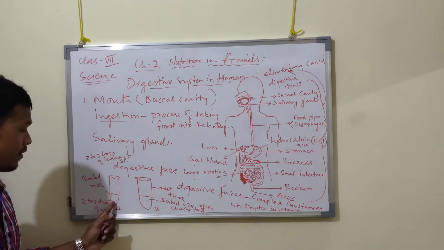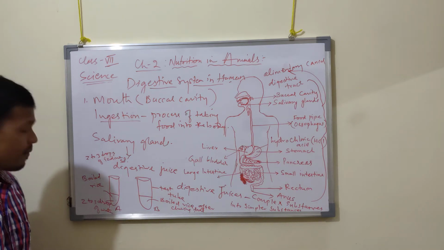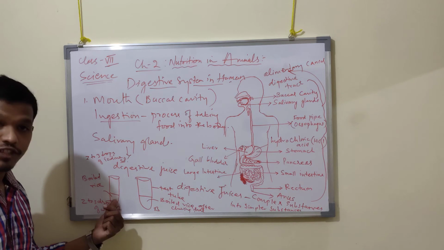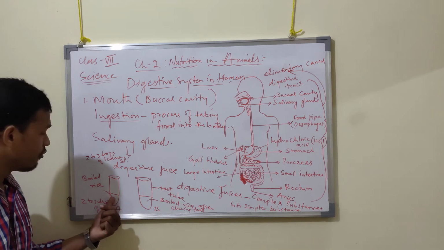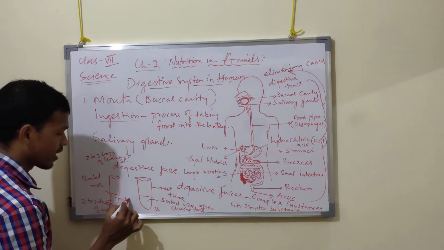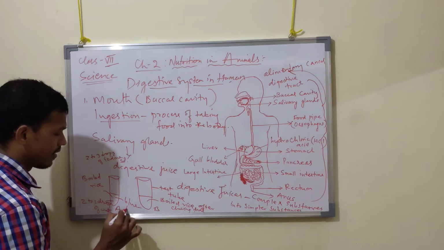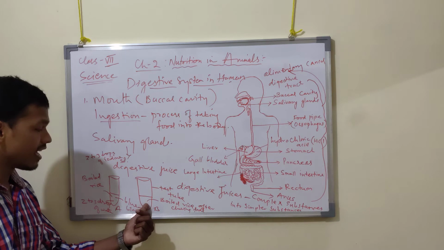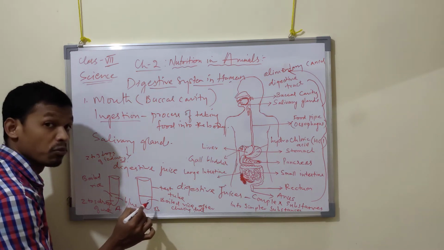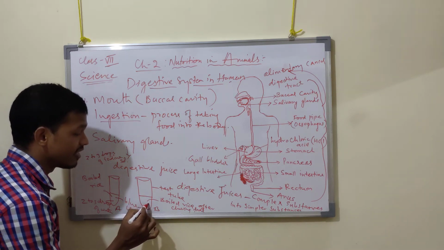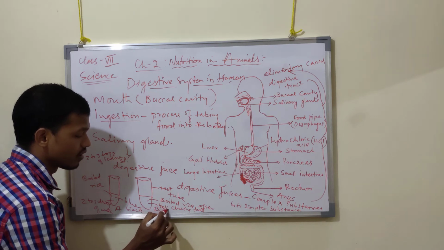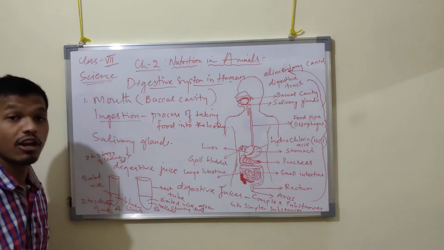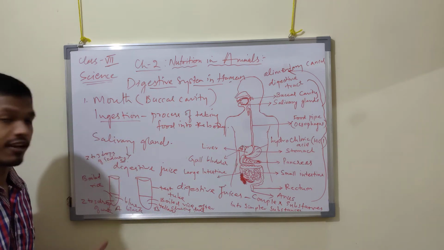You will see there is a change in color. If you see here, without the mixing of saliva in this test tube A, you will find this is blue-black. What color? Blue-black color. But if you see here, it is not blue-black. You will find a little bit yellowish color. Why? What is happening?